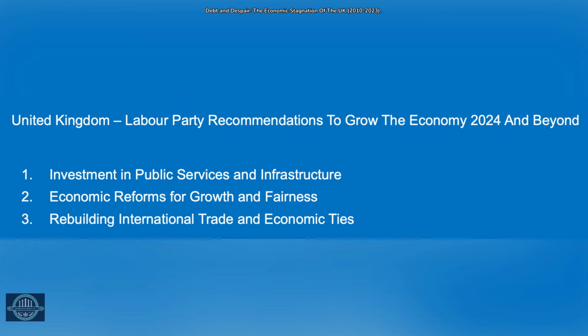The key recommendations by the Labour government of Keir Starmer to grow the economy from 2024 and beyond are on your screen. We shall address each one in detail.